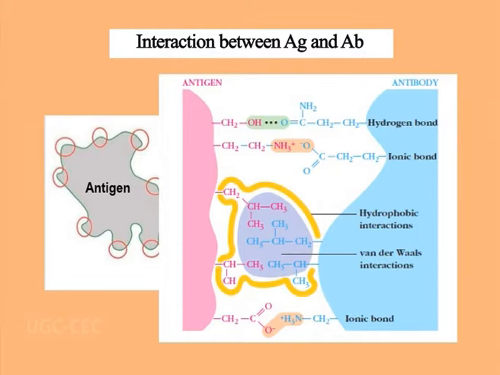So, a number of non-covalent interactions take place between the antigenic determinant and the antigen binding site present on the immunoglobulin. And the more the number of non-covalent interactions between these two sites, the greater the affinity of the antibody towards that antigen. So, antigen-antibody affinity can be measured by measuring the number of bonds present between them and measuring the intensity of the bonds.